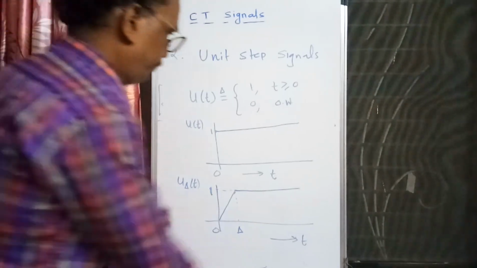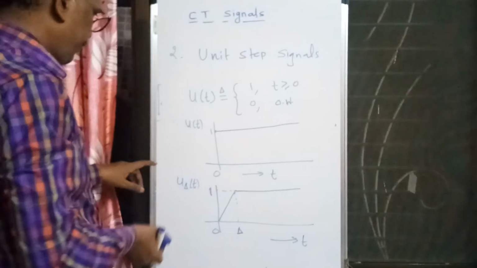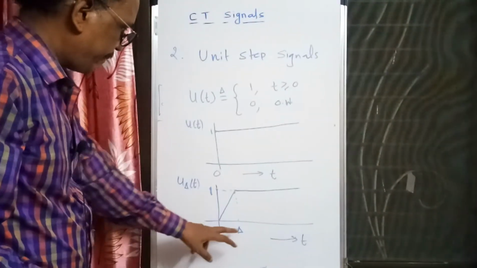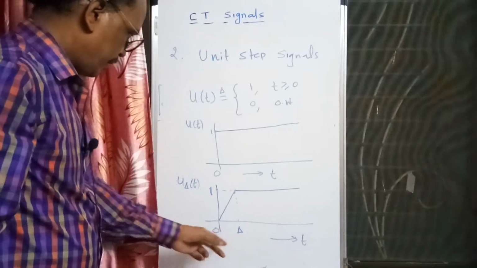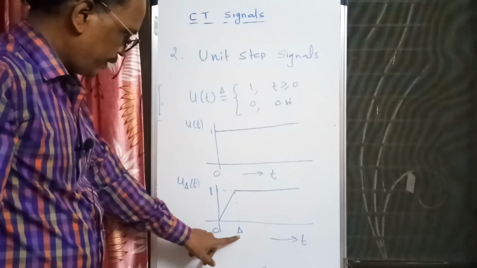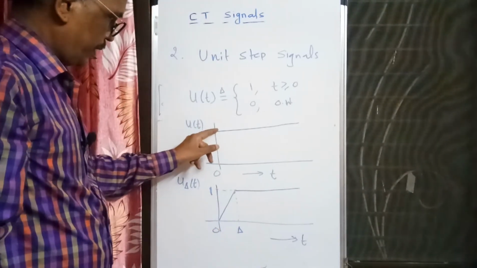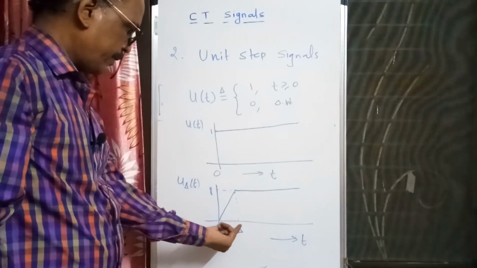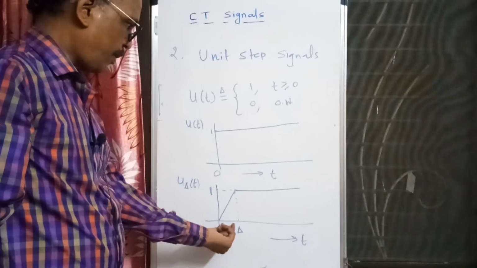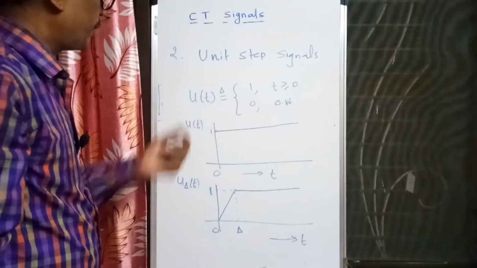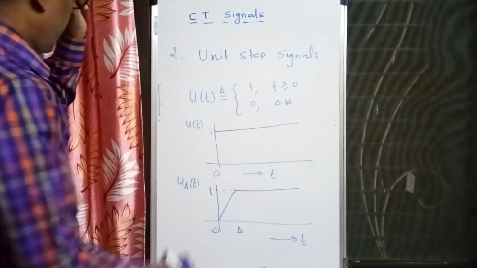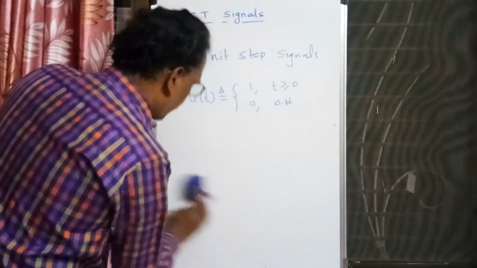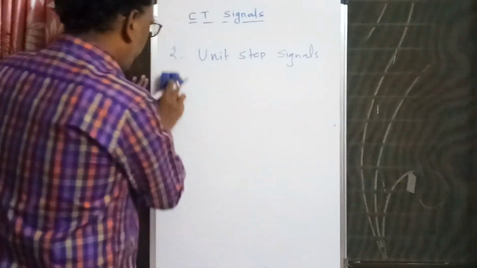Here, why am I saying it is an approximation? Because as delta tends to 0 it will become this. Practically the requirement on delta is that it should be very, very small, then we get a close approximation of u of t. So u of t can also be obtained from the delta function.